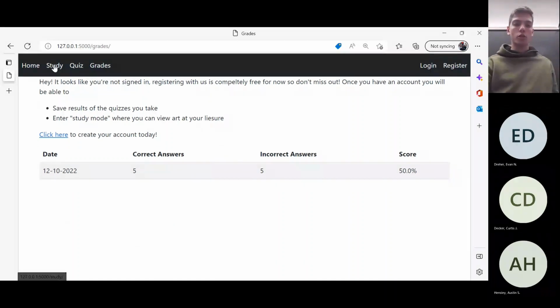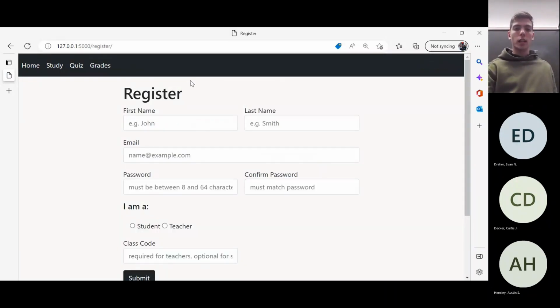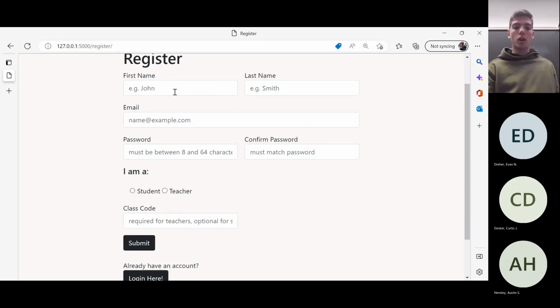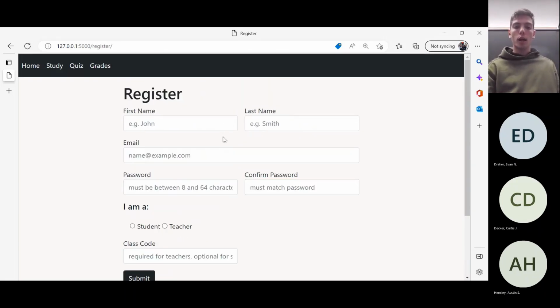For example, if I go to study here, it takes me to register, because for our website, you are required to register in order to enter the study mode. So for that, I'm going to start registering some users.